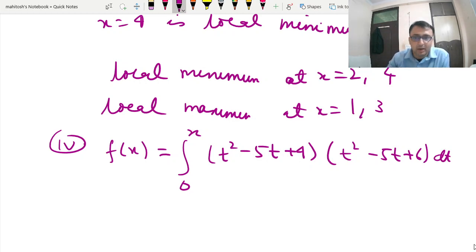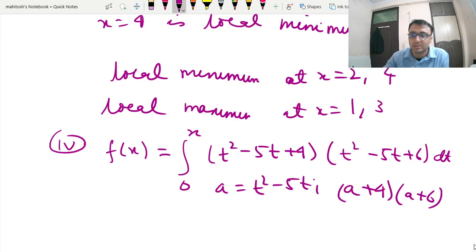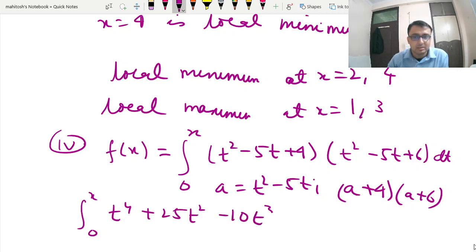Now I take a is equal to t square minus 5t. So this is nothing but a square plus 10a plus 24, which is t to the power 4 plus 25 t square minus 10 t cube plus 10 t square minus 50 plus 24.